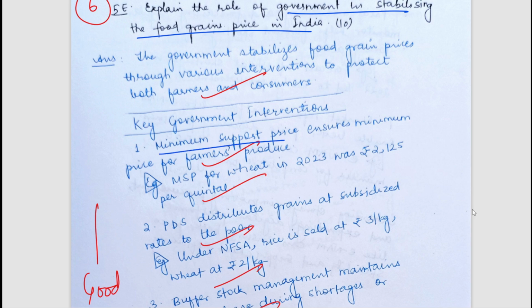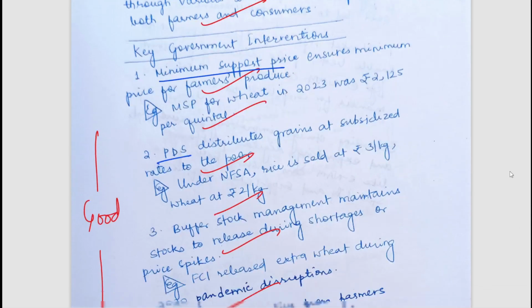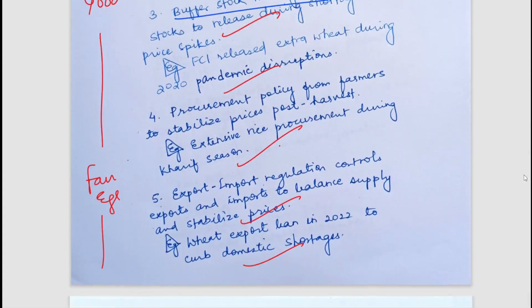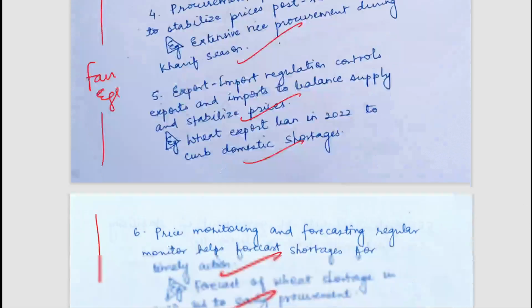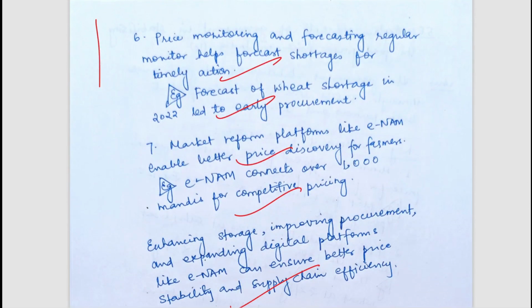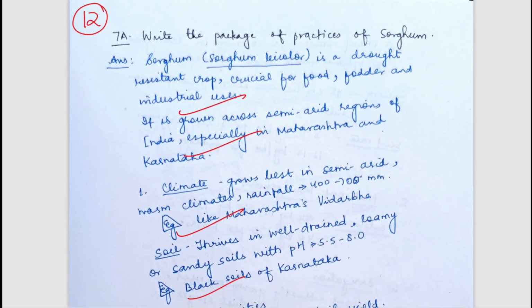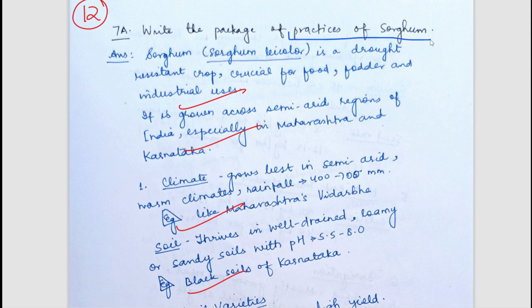Obviously MSP is there, PDS is there, buffer stock management is there, procurement policies are there, export import regulations are there. So all written points. Price monitoring and forecasting is being done, market reform platforms such as eNAM are there. So the points have been very well mentioned. Now let's move to the next question. The next question is write the package of practices of sorghum.